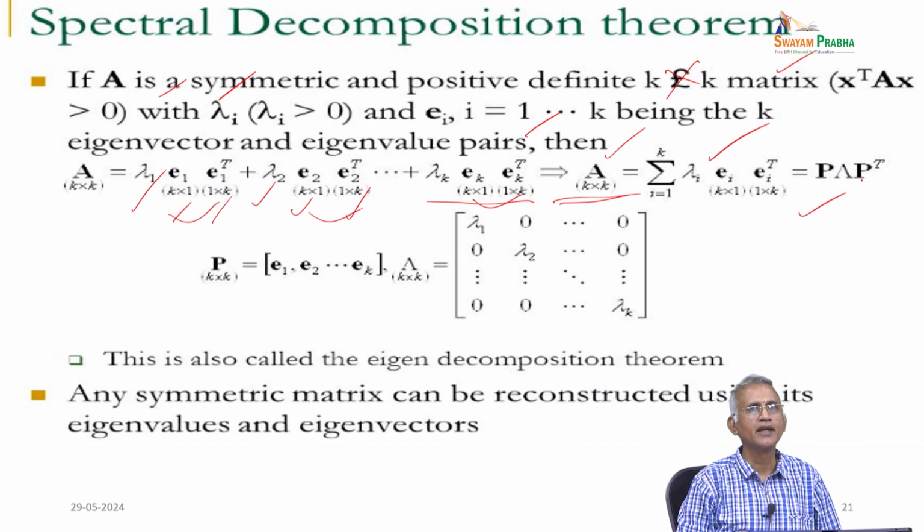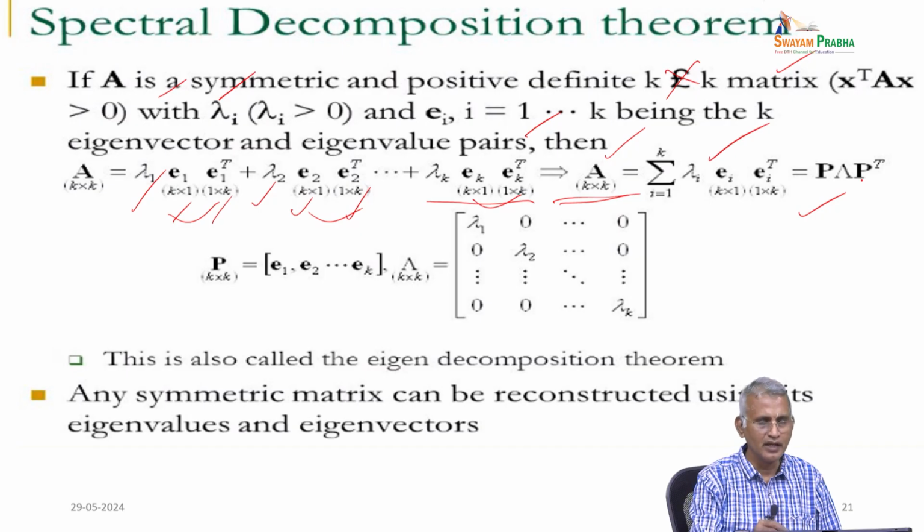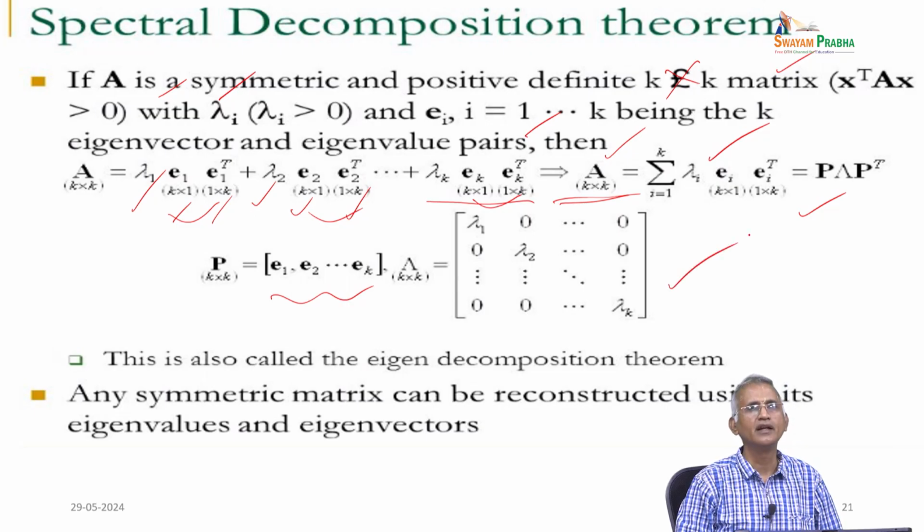P is the matrix of the eigenvectors, and tau is the K cross K matrix with main diagonal elements lambda 1, lambda 2, and so on up to lambda K. The resultant is diagonalizable, and that is the meaning of the eigen decomposition idea.